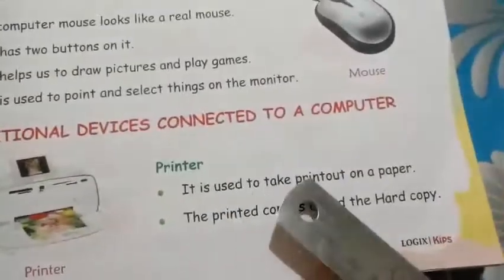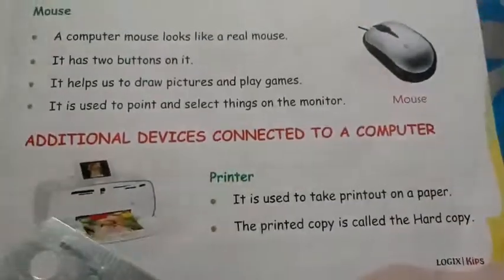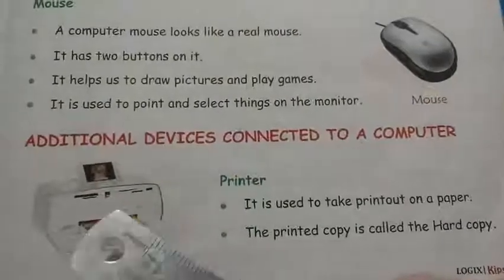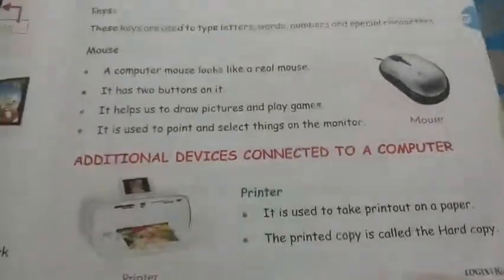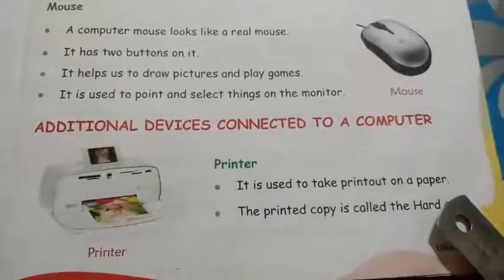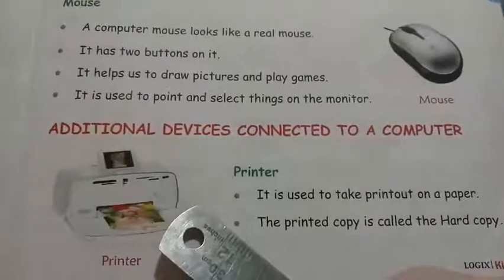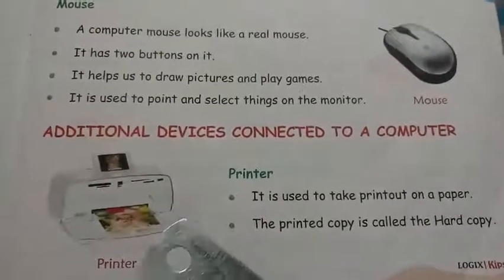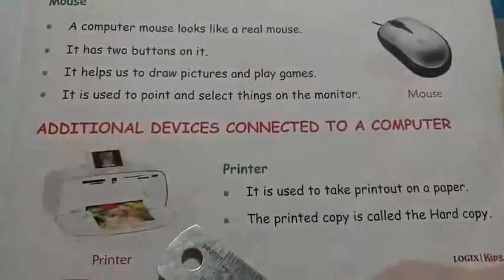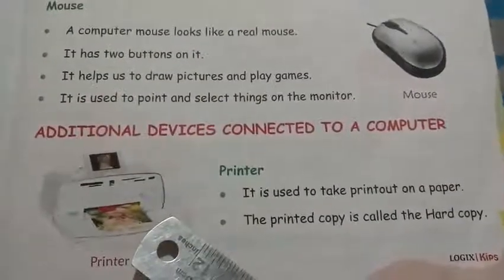See, it is used to take a printout on paper. पेपर पे प्रिंट आउट लेने के लिए इसका यूज़ किया जाता है. The printed copy is called the hard copy. और वही प्रिंटेड कॉपी को हार्ड कॉपी कहा जाता है. It means the printed copy on a paper is called a hard copy.